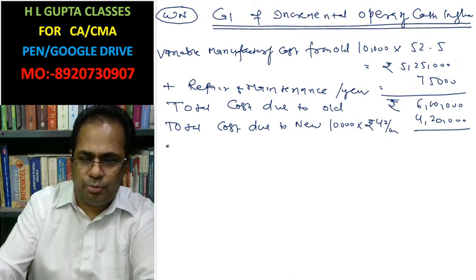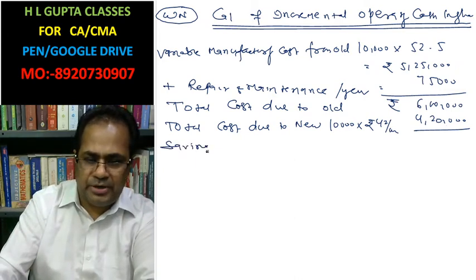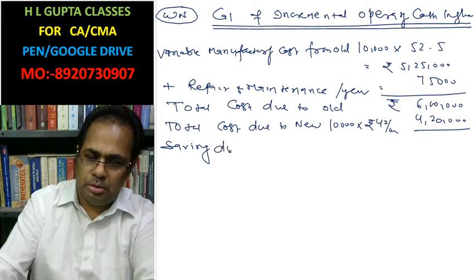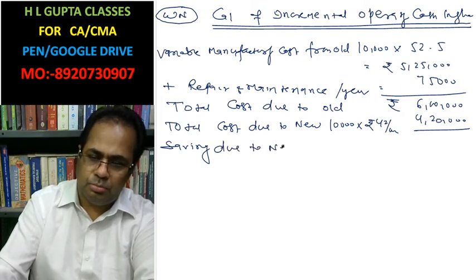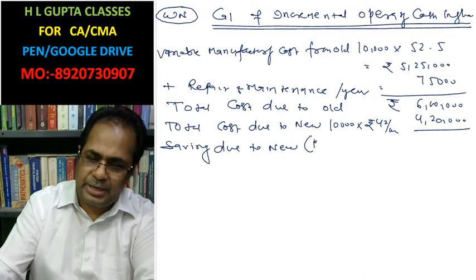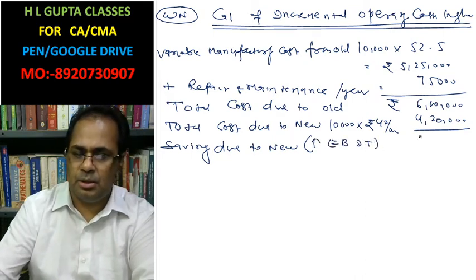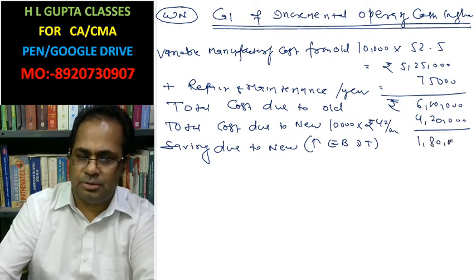Saving due to new is said to be incremental earning before depreciation and tax, rupees 1,80,000.